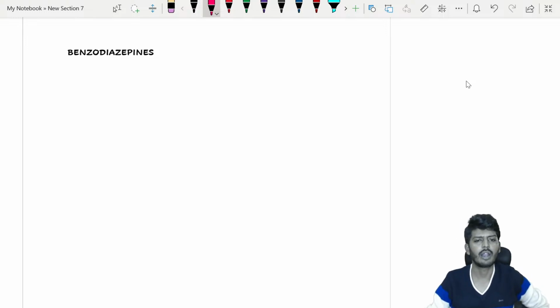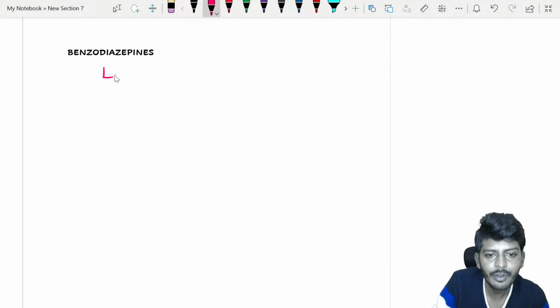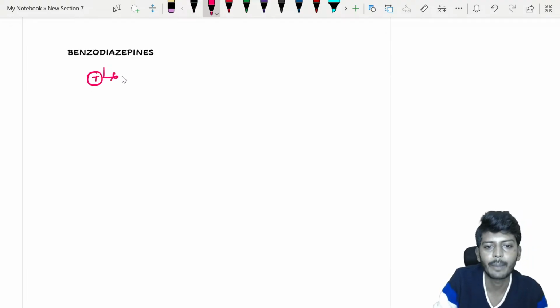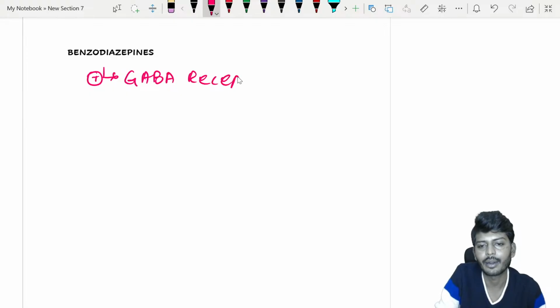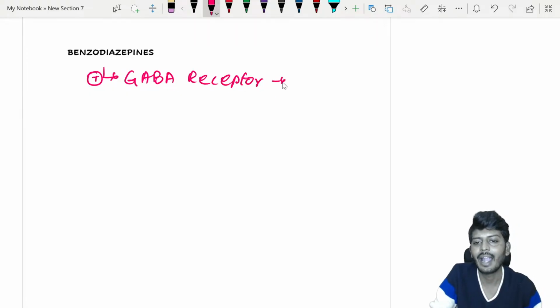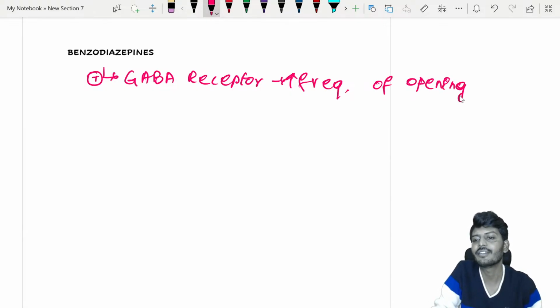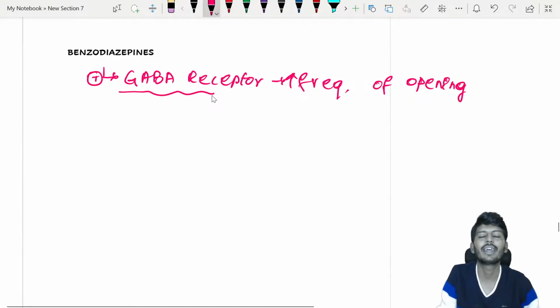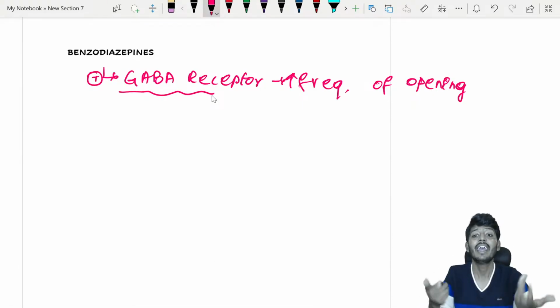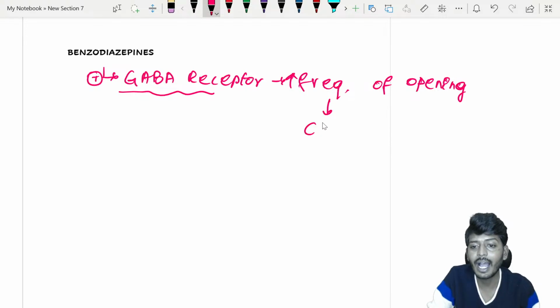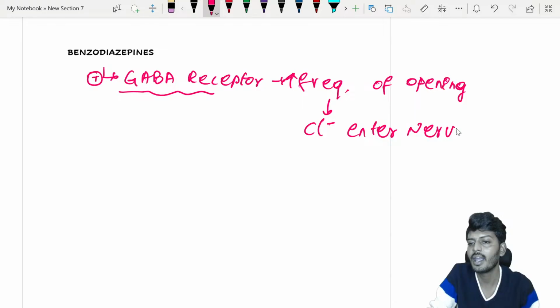Benzodiazepine overdose. All of you know benzodiazepines act upon the GABA receptor. They will stimulate the GABA receptor and increase the frequency of its opening again and again. That will lead to chloride ion entry into the neuron.